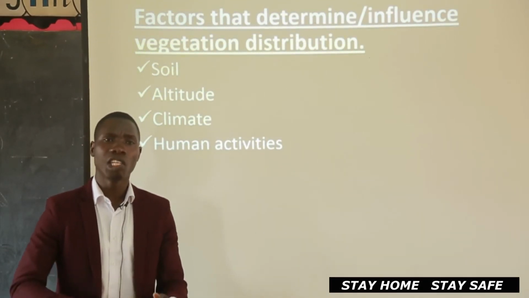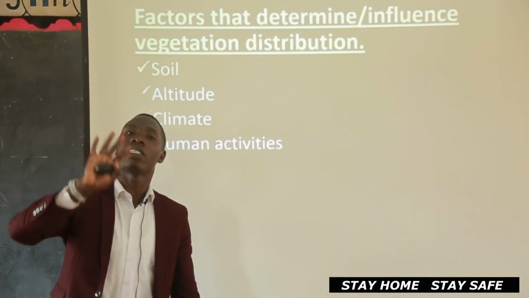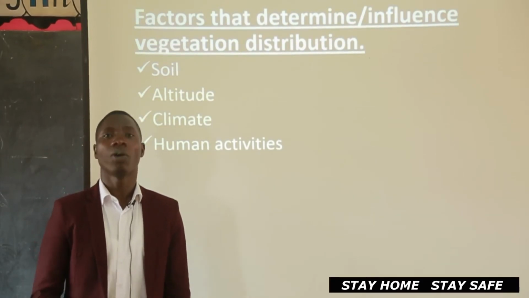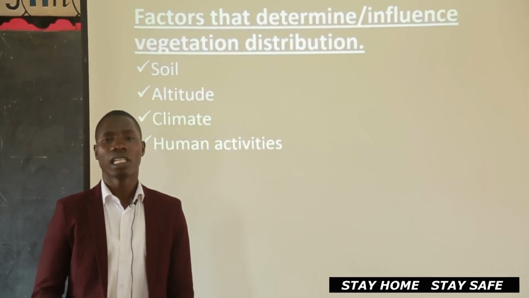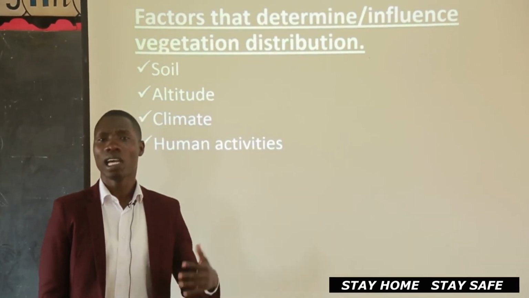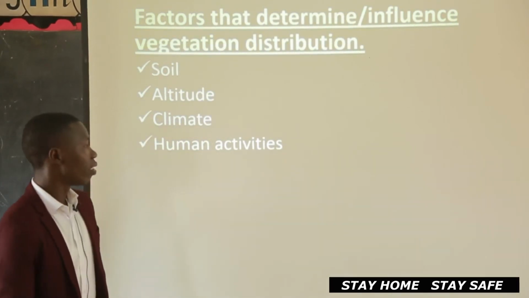Even when you continue, you can find the forest, but then you can find some places and there is no vegetation. So that is how it causes vegetation distribution. Places that are found on a high altitude have less vegetation, or sometimes they don't have vegetation.